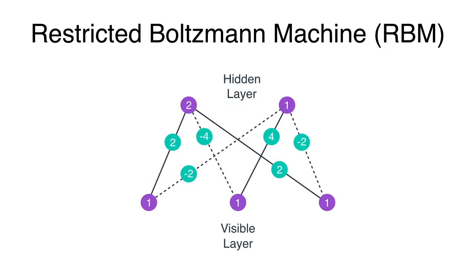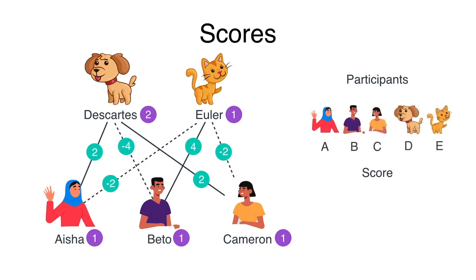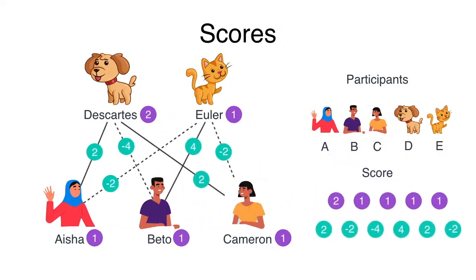Now what we want is to figure out how likely some scenarios happen. So let's score each scenario in order to compare them. What we refer to as a scenario is the event of some of these people and pets showing up. Each scenario will have its corresponding score. So for example, a scenario could be that they all show up, in which case we have the scores for all the participants and for all the pairs of participants. The score is then the sum of all the scores we see here. If we add up all these numbers, we get a 6. So the scenario has a score of 6.